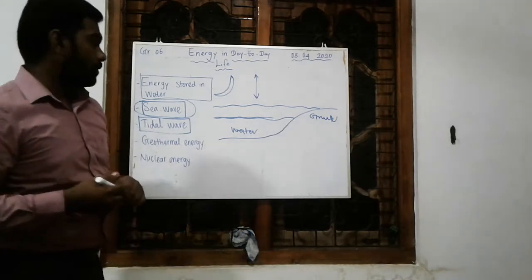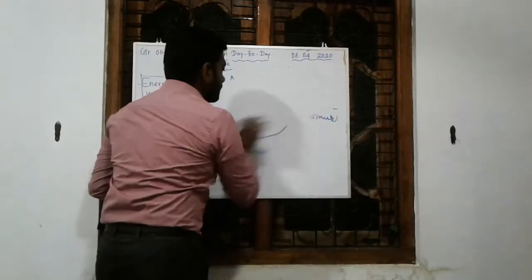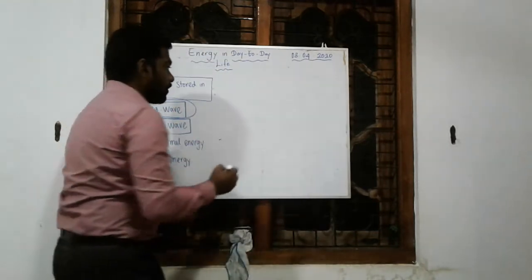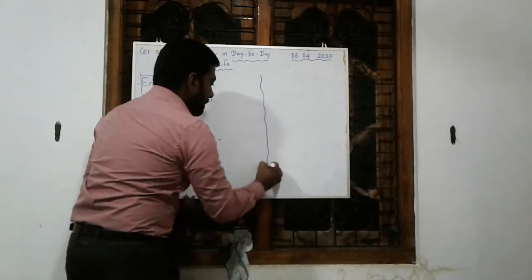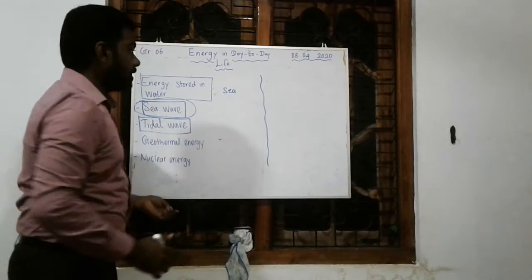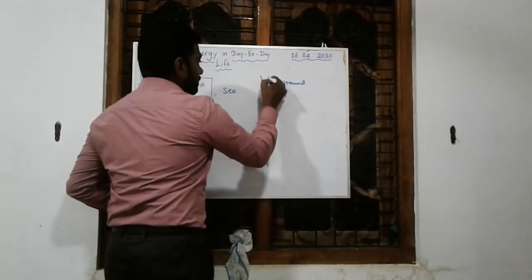But tidal wave energy is very easy. For example, let me draw a small diagram to explain that. If you take this beach area, this is sea, right? This is ground. This is maybe a road.